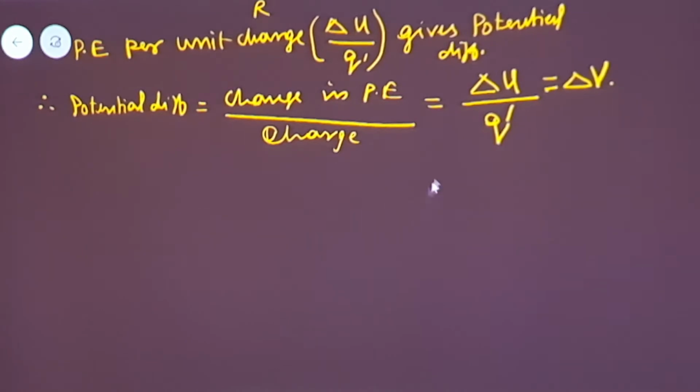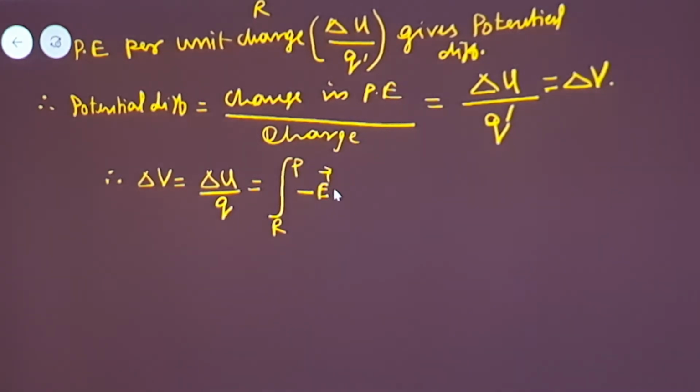So I can get this equation. How can I write this now? Therefore delta V, the potential difference, is equal to potential energy per unit charge, which is equal to the integral from R to P of minus E vector dot dr vector.